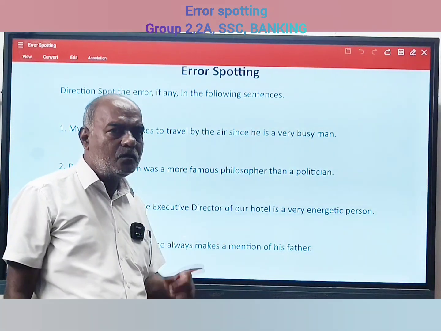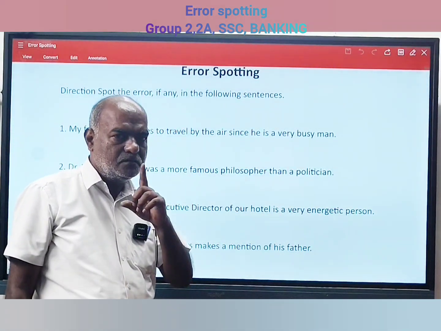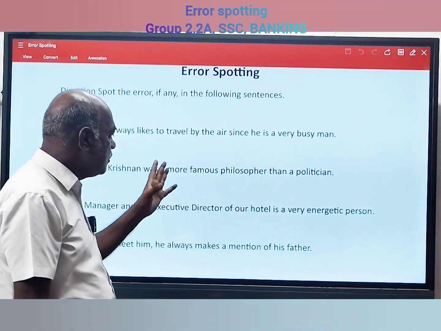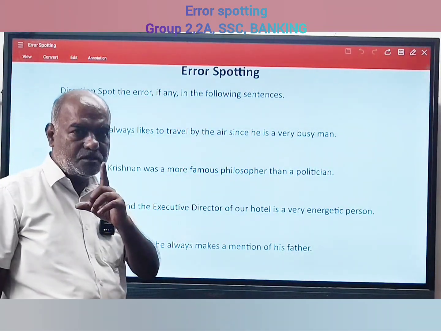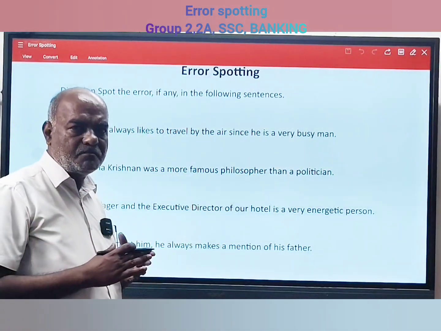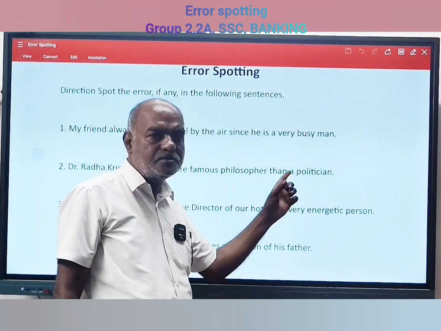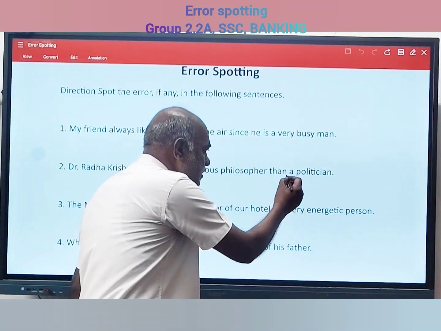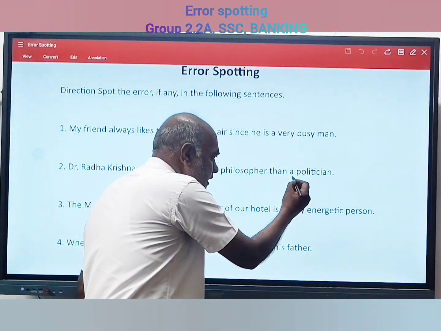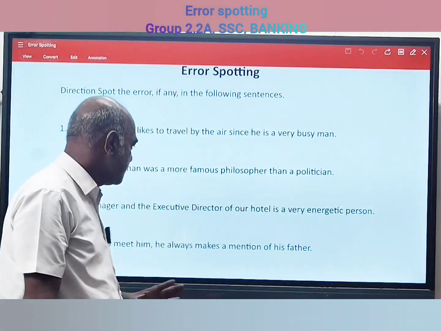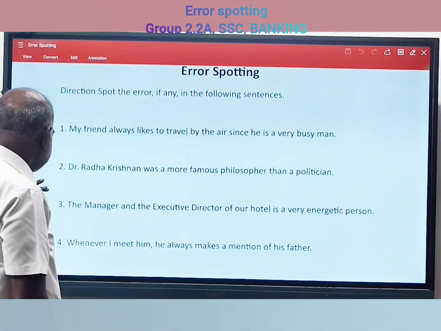'A politician' means one politician. He is not more famous than only one politician, but than all the politicians. That means this 'a' should be removed. So here 'a' should not come. A is the error. If it is marked as underlined and D is given, then D is the error. Okay, in that question. Then next one.